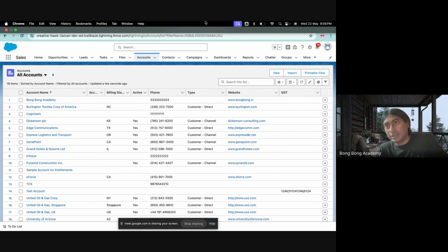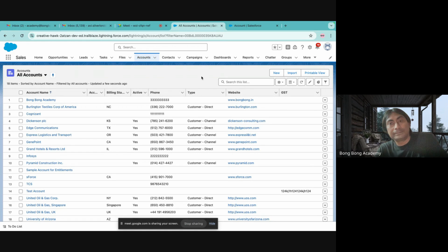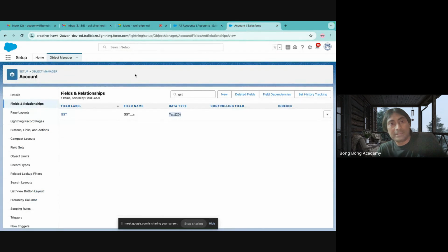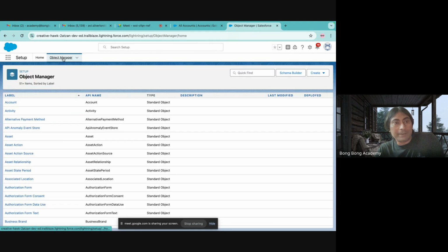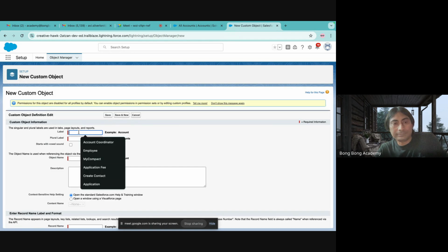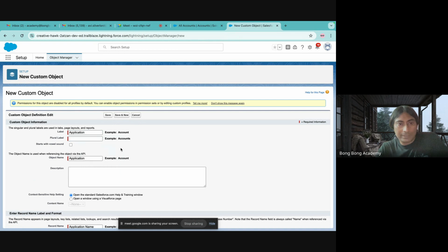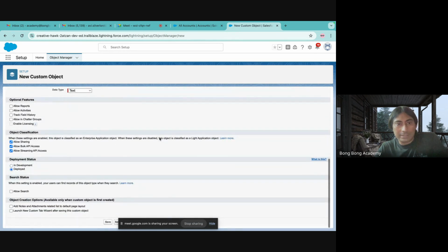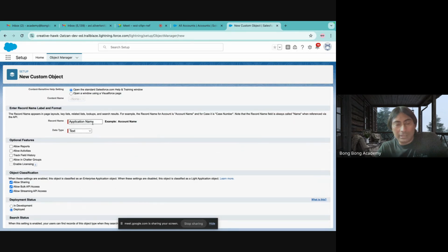How can we create a new table, a new object? Similarly, you have to go to the object manager, and here you have to create a custom object. You see, these are standard objects. Here we'll create a custom object. Let us create a custom object called application. In plural form, it will be called applications, and that is it.